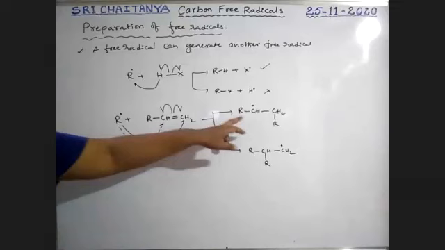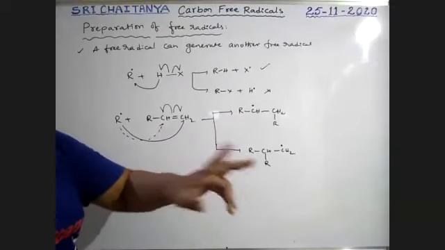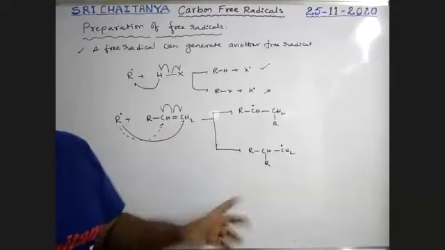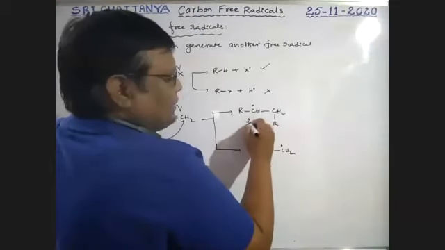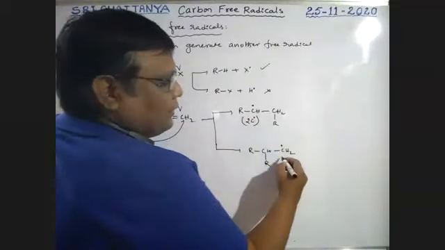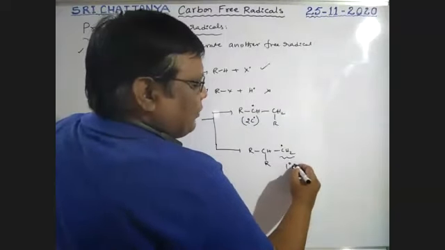So both these are possible, but one is the final product and the other one is not possible. See here, boys, this carbon free radical is a secondary carbon free radical. This is a primary carbon free radical.